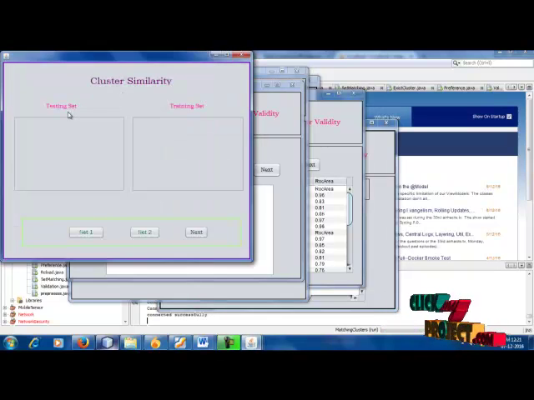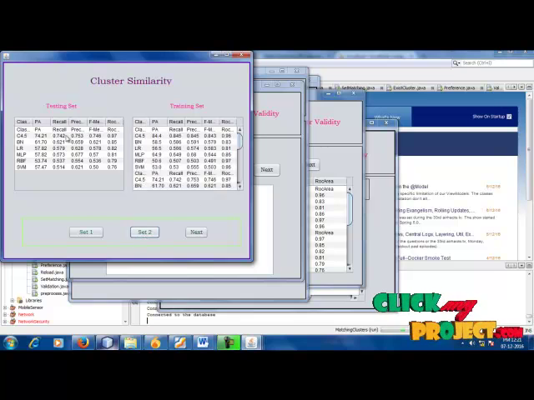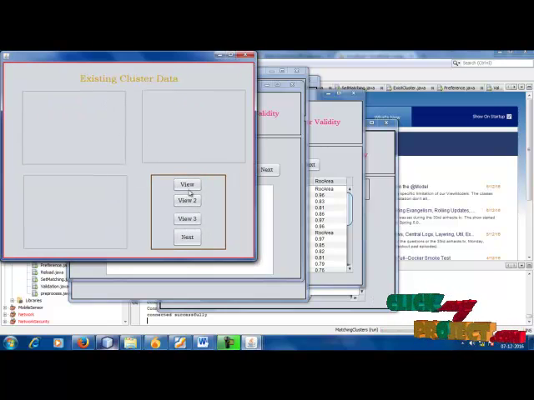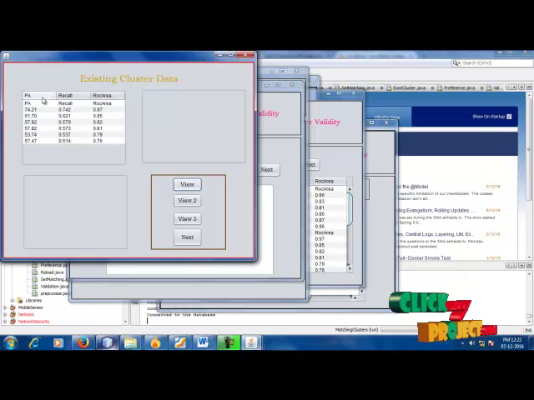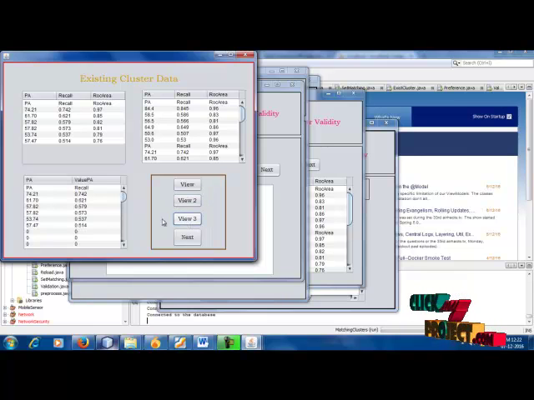Next, we will analyze the similarity for the different clustering data. This is the testing set, this is the training set data. Here we compare the two different data sets for similarity, to see whether the existing data is similar to the next data being analyzed. The existing data will be clusters. These are the clustering values for PA, recall and ROC areas. These are the different attributes used to process our data. This is the comparison values.